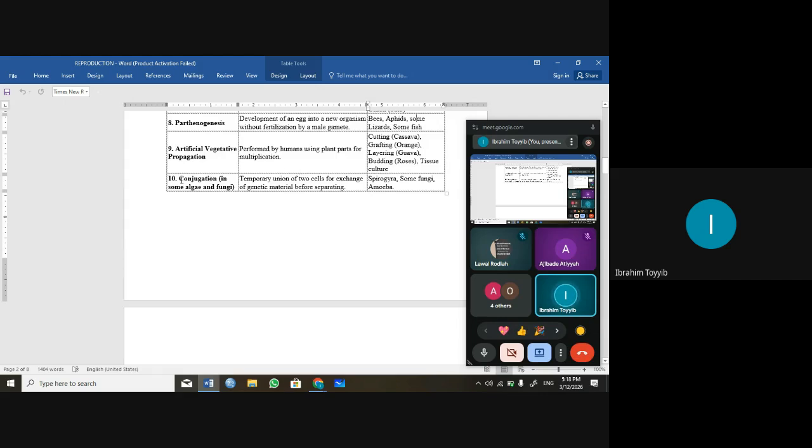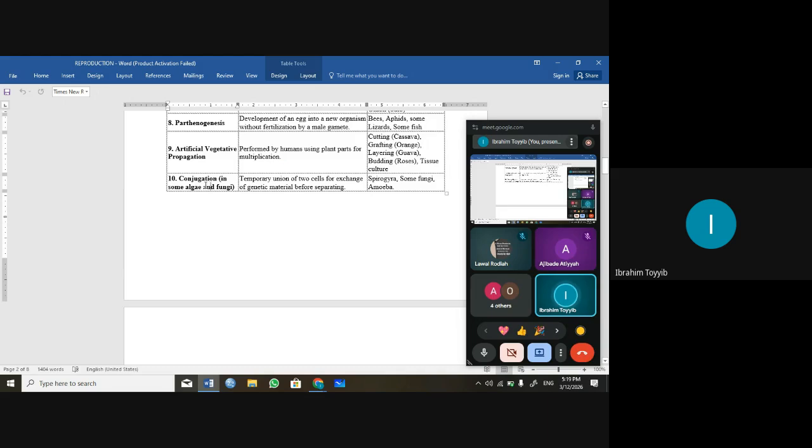So we also have conjugation. This conjugation occurs in some algae. It can occur in fungi, and it can occur in paramecium. Paramecium undergoes binary fission for its asexual reproduction, but for sexual reproduction it undergoes conjugation.